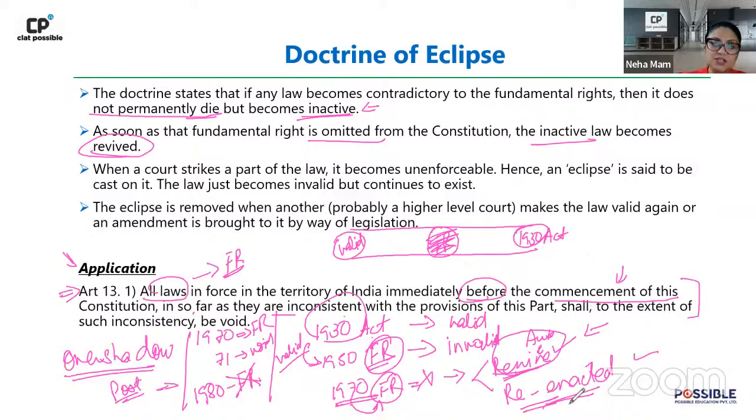If you are saying that you are reviving it, that means we are applying the doctrine of eclipse in this scenario. Otherwise, if you are saying reenactment is happening, in that case you are not applying the doctrine of eclipse in this particular scenario. So what is going to happen? Will it be a revival or a reenactment?